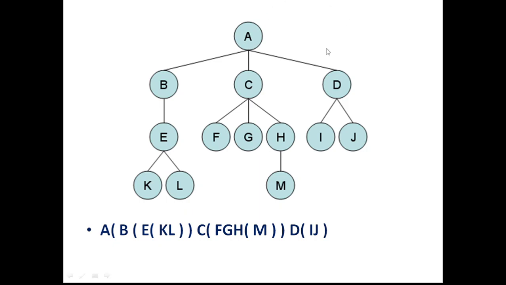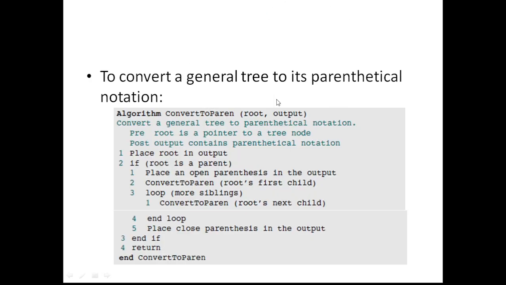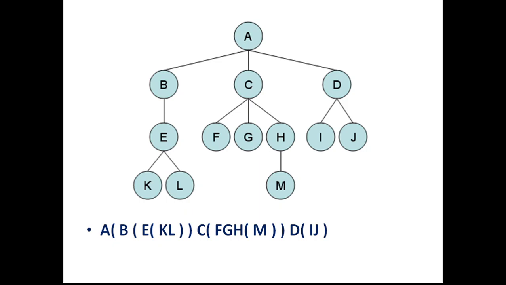First we will see the example and then we will try to understand the algorithm. So just consider this example.